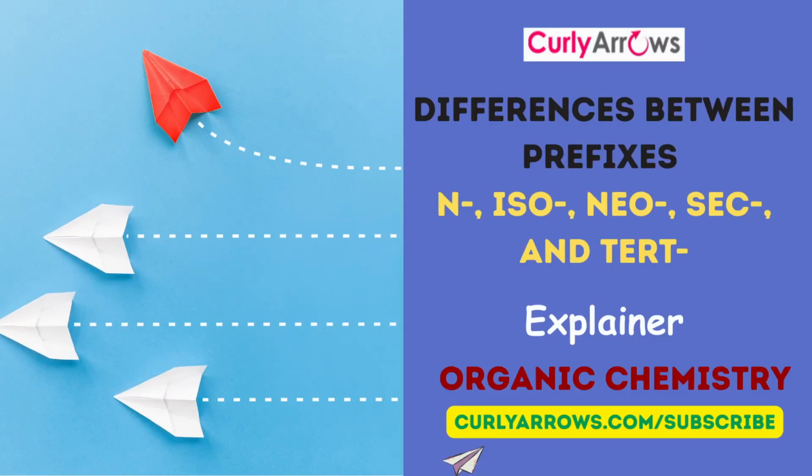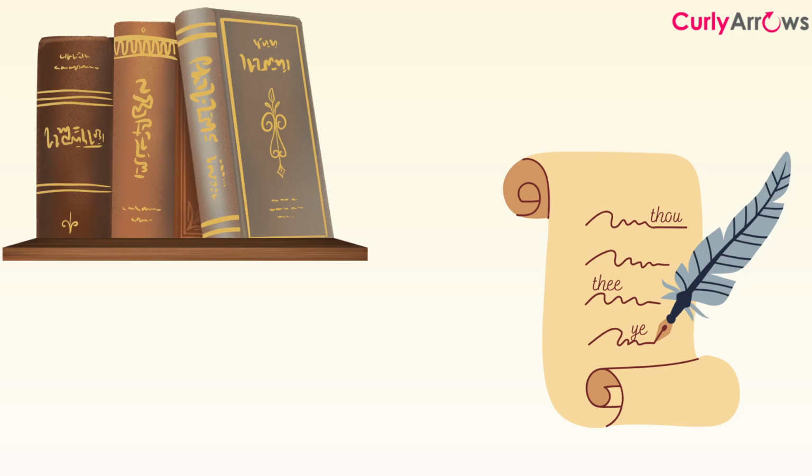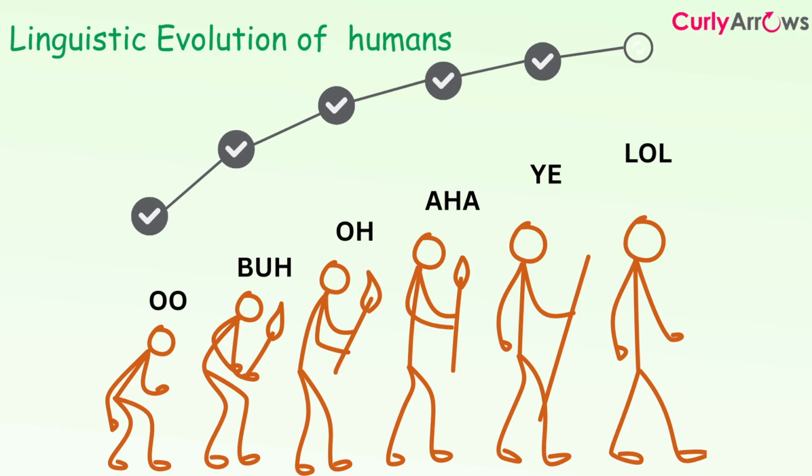We effortlessly use Mr., Miss, or Doctor before a name, but stumble upon the prefixes n, iso, sec, neo, and tert in organic chemistry. Why the confusion? Let's find out. If you had a chance to go through older literature text, you would have noticed how quite common it was to come across English words like thou, thee, or ye. Once popular, these words are now reflective of the linguistic evolution of the English language.